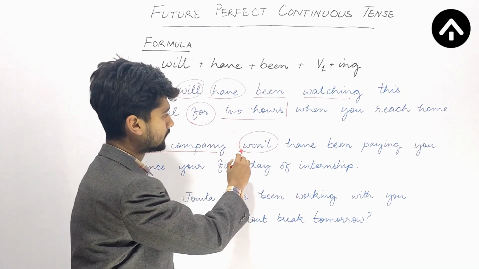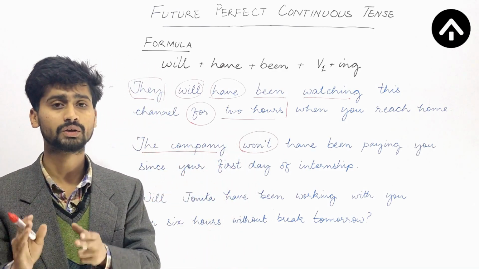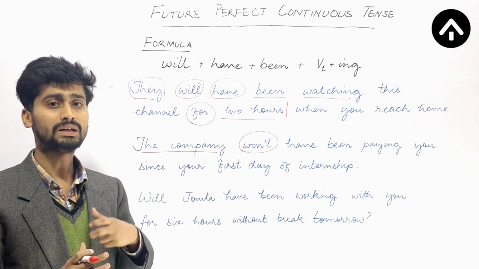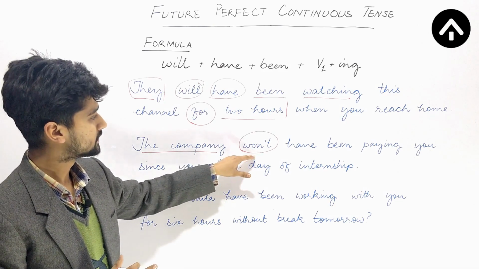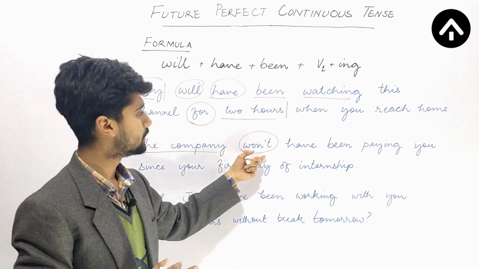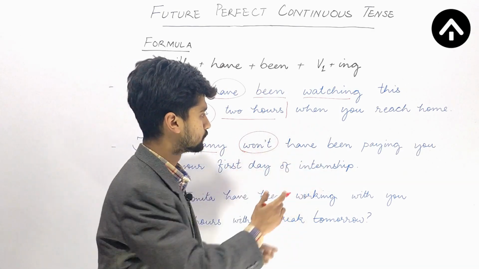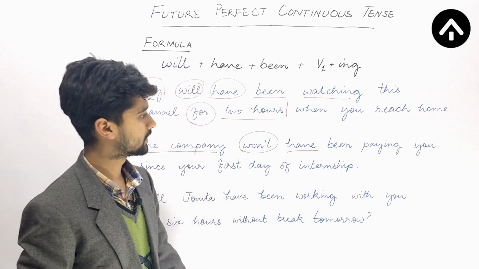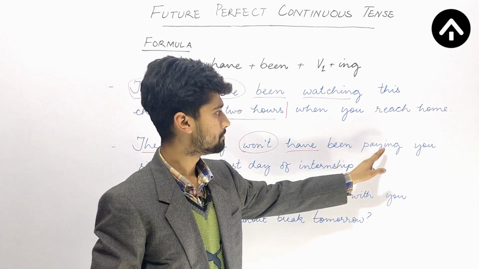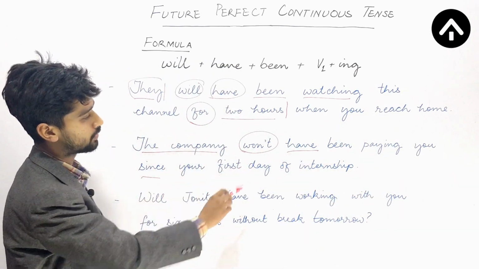So what is this won't? It's so simple. This won't means will not. It is actually the combination of two words, will and not. Not is showing us the negation. So won't is the contracted, shortened form of will not. The company will not, or you can call it won't, have been. So have, again, is denoting the perfect aspect, been, third form, and paying, the continuous form of pay. Paying you since your first day of internship.